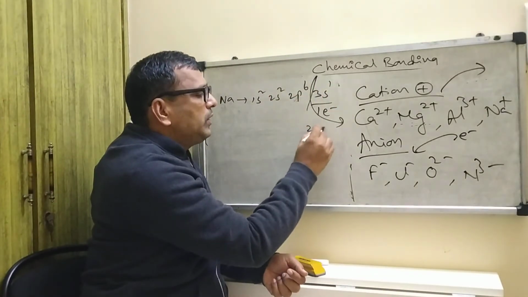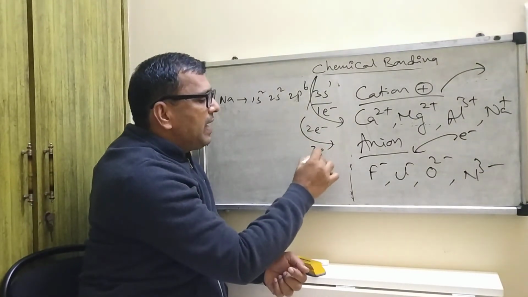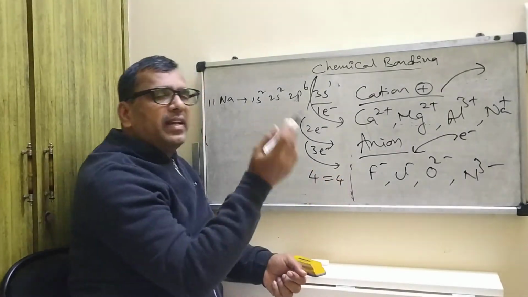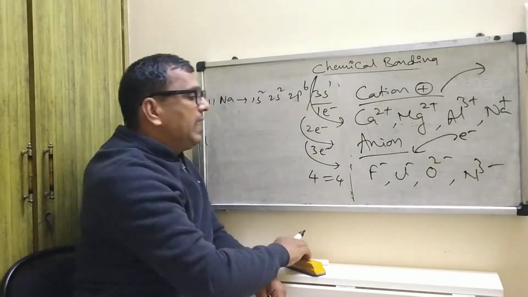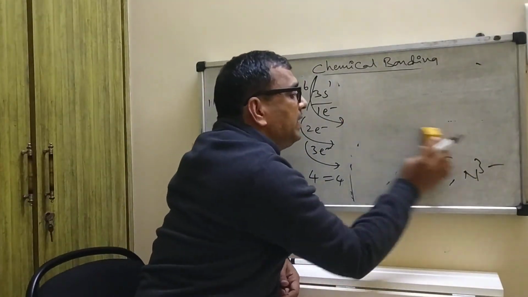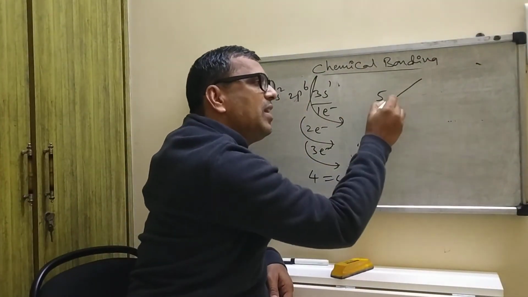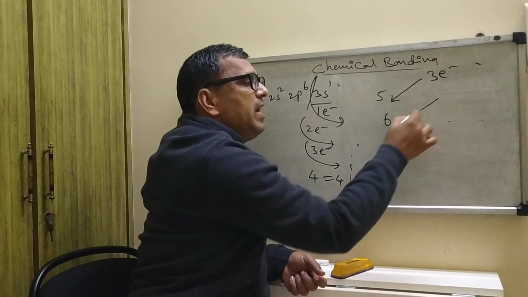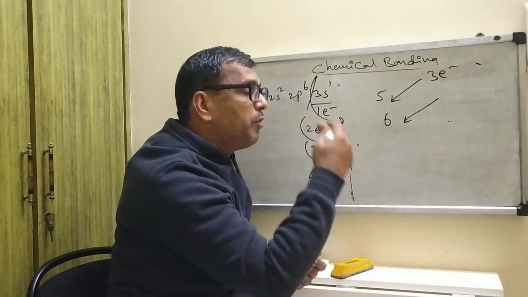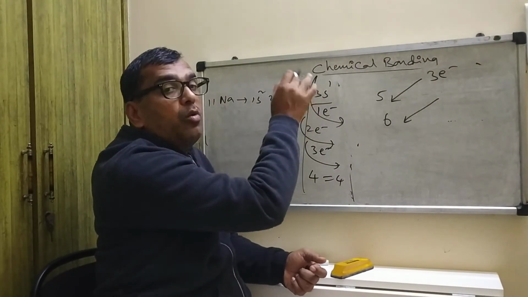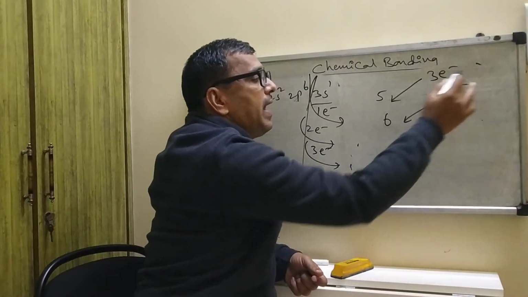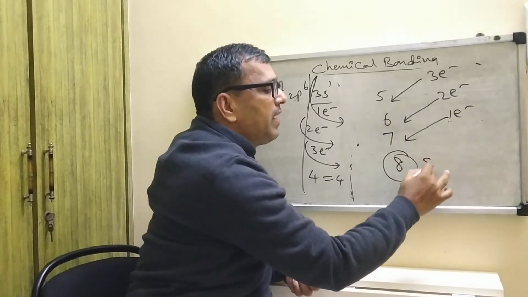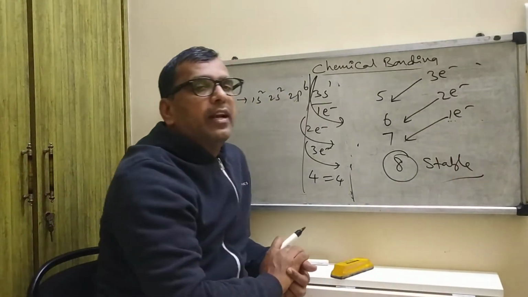If the valence shell contains 2 electrons, it is ready to donate. If the valence shell contains 3 electrons, it is ready to donate. If the valence shell contains 4 electrons, that is mutual sharing. I will tell afterwards. If the valence shell contains 5 electrons, it is ready to attract 3 electrons. If it contains 6 electrons in the valence shell, I am talking about the valence shell, the outermost shell, it is ready to attract 2. If it contains 7 electrons, it is ready to attract 1 electron. If 8 electrons, then we can tell it is a stable electronic configuration.